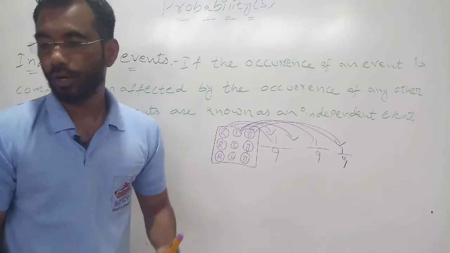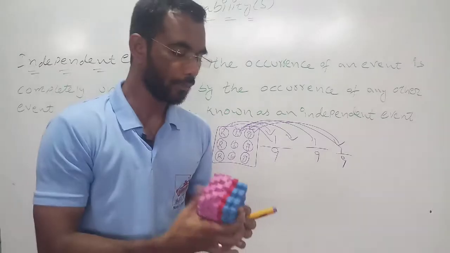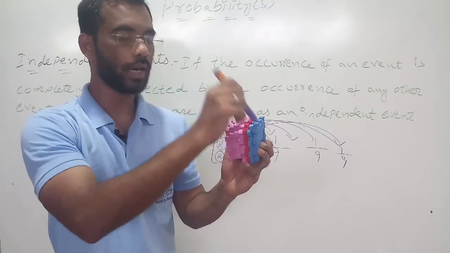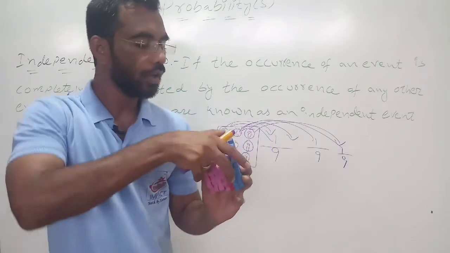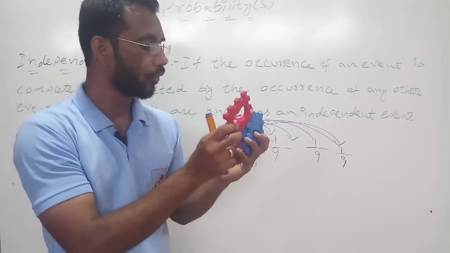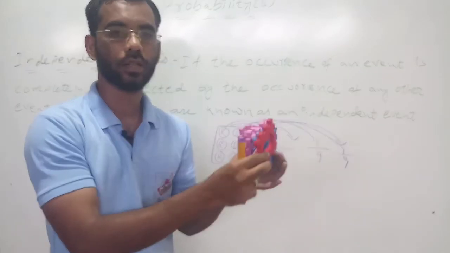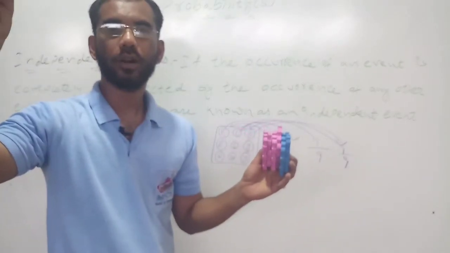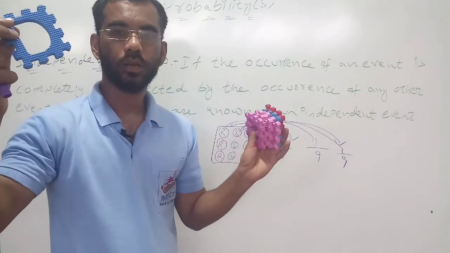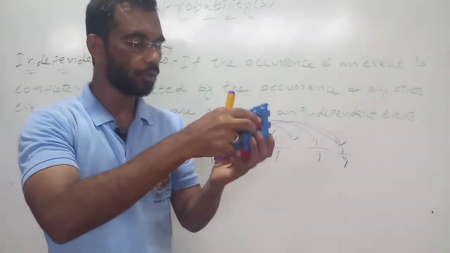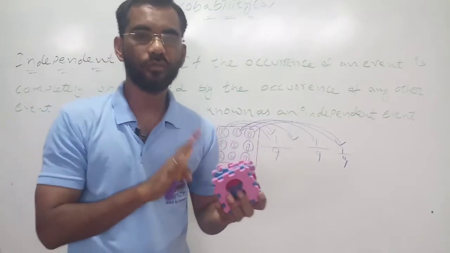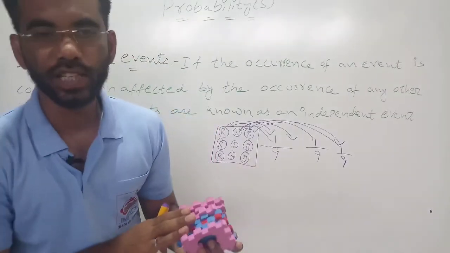Okay. Now one more example. Here I have taken pink color, red color and blue color. Pink, red and blue. If I am taking the red color, what will be the probability? 1 out of 1, 2, 3, 4, 5, 6. The total is 6. If I am taking red, 1 out of 6. Putting the red back, taking the blue, 1 out of 6. Putting the blue back, taking the pink, 1 out of 6. This type of event is called an independent event.